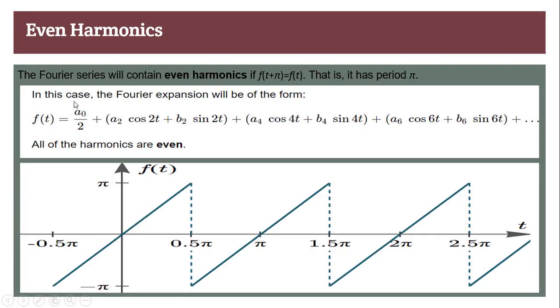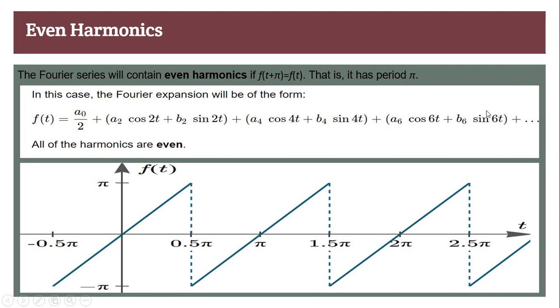Now when you add all the components which have even values of n, here you see A2 cos 2t plus B2 sin 2t plus A4 cos 4t and so on.